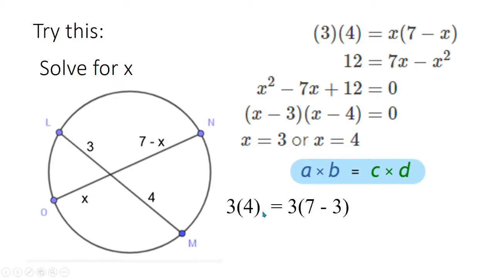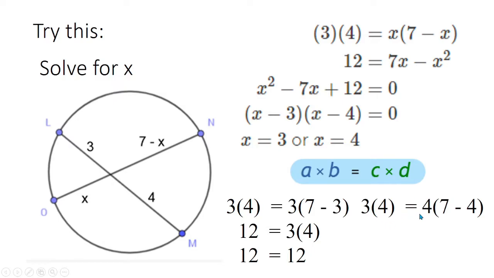So first, let's use x equal to 3. So 3 times 4 is equal to 3 times 7 minus 3. Then 12 is equal to 3 times 4, which is 12. So check. How about if x equal to 4? So that's 3 times 4 equals, this time, 4 times 7 minus 4. So that's 12 is equal to 4 times 3, which is also 12.